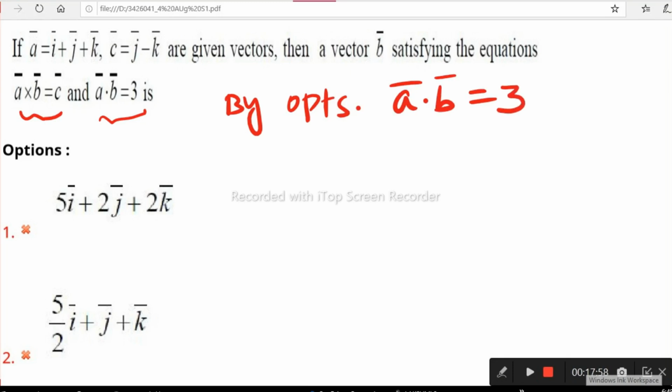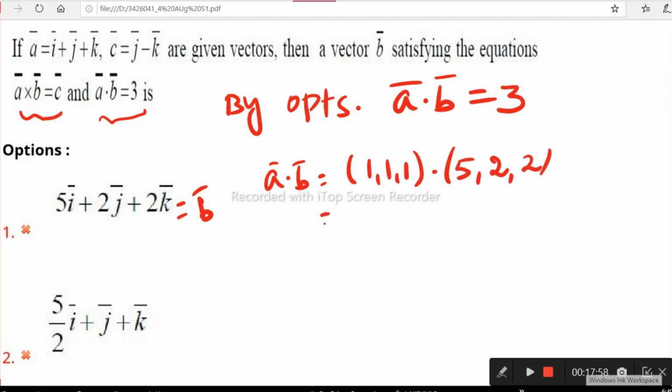So what is the first option? Suppose you take this as B, check A dot B. A dot B according to the first option: shall I take A as 1 1 1? Dot product with B, according to the first option, 5 2 2. You know dot product means 1 into 5 is 5 plus 1 into 2 is 2 plus 1 into 2 is 2. Is it 3? No, it's not equal to 3. So the first option is not correct. Let's also look at the second option, A dot B.